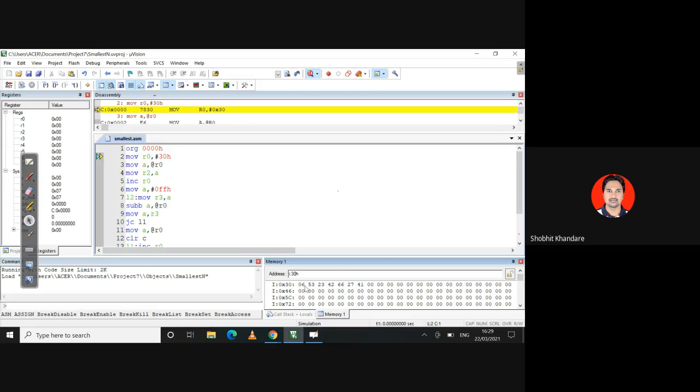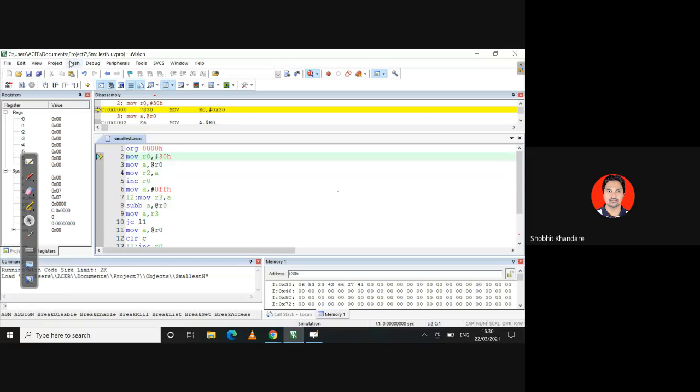First number is the counter, and after I run the program, the smallest number should appear here. So first 6, then the actual numbers start from here: 53, 23, 42, 66, 27, 41. So 1, 2, 3, 4, 5, 6. Now once I run the program, the smallest number should appear here. Or else you can say your accumulator should also have the smallest number, because I have moved the smallest number from accumulator towards R0. If you remember, the second last instruction before END is R0.